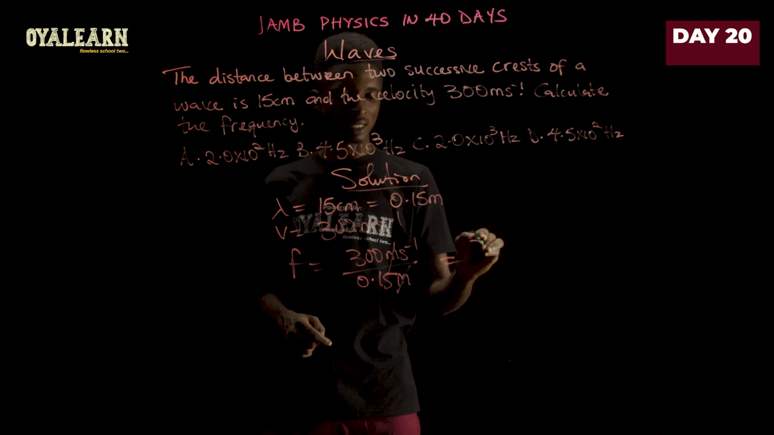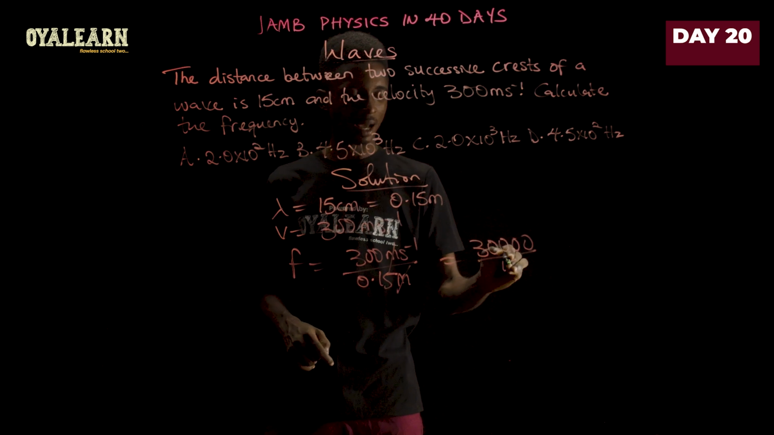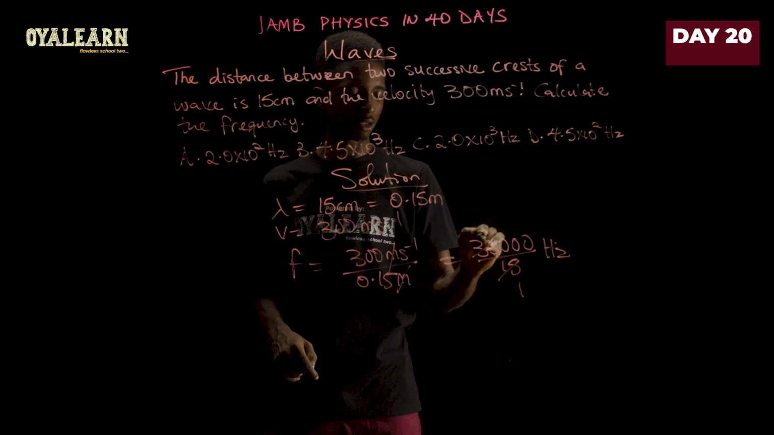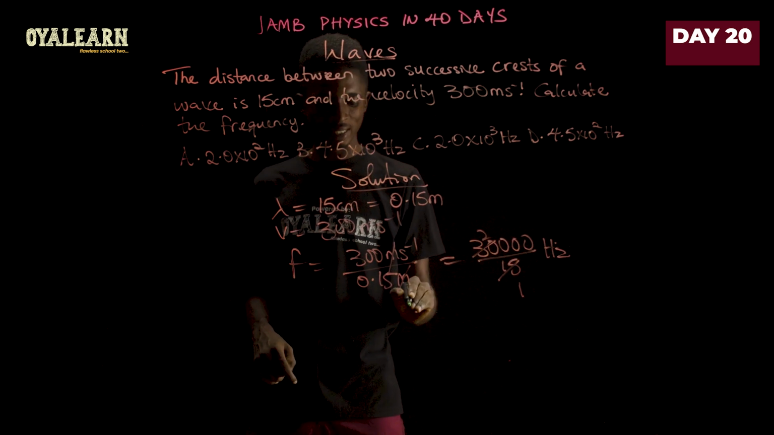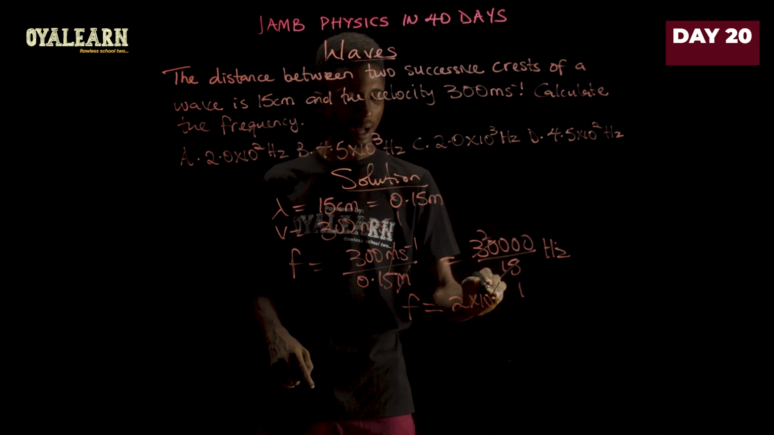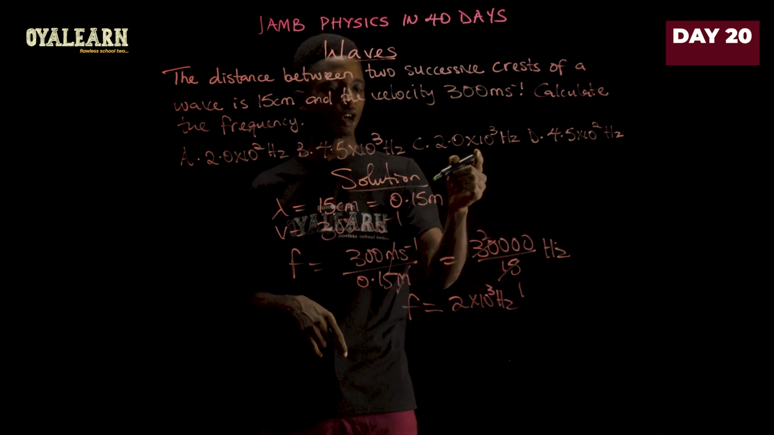This can be written as 30,000 divided by 15 hertz. Now 15 here 1, 15 here 2, So what we have is 2,000 hertz. So 2,000 hertz is 2 times 10 raised to power 3 hertz. And that is option C.